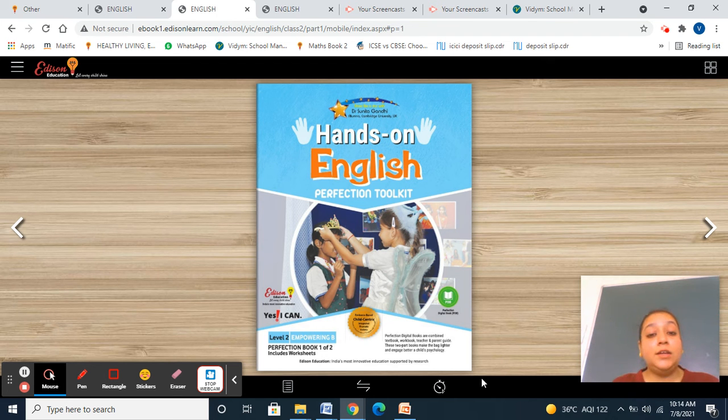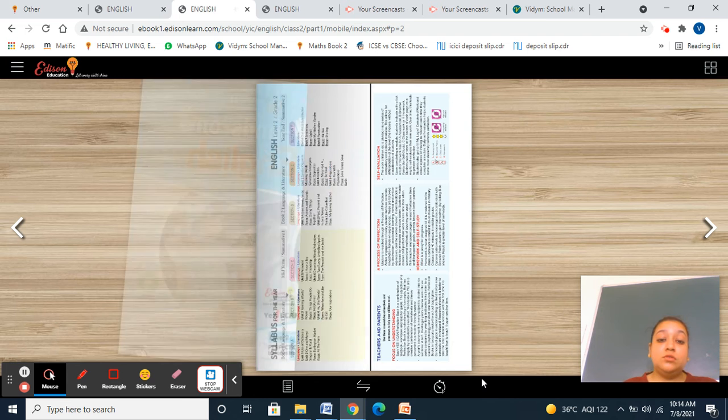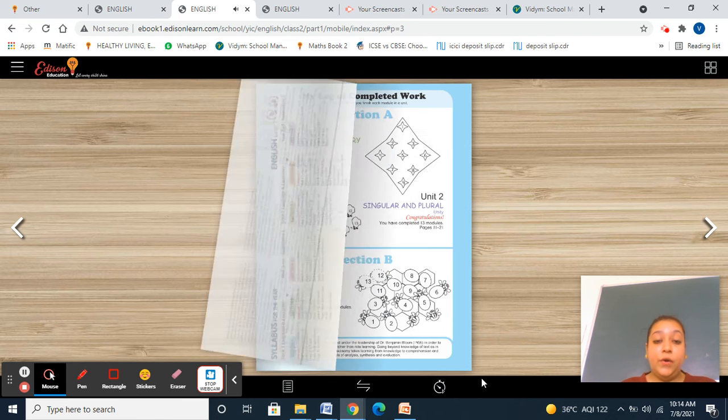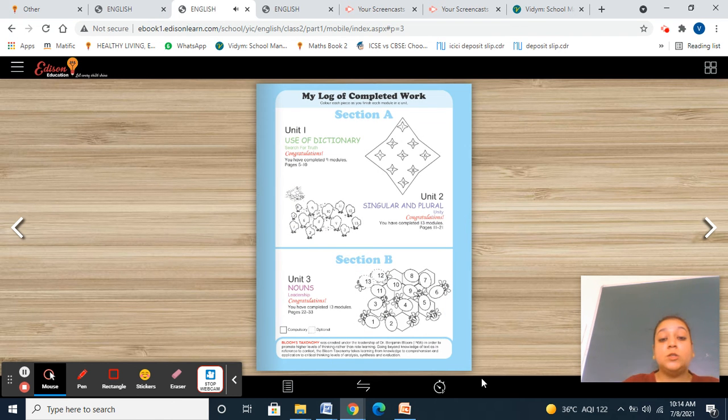Please take out your English book, Hands on English Perfection Toolkit Level 2, Empowering B, Perfection Book 1 of 2. Today we are going to start with Section B or Tier 2. Section B consists of two units, Unit 3 and Unit 4, nouns and gender respectively. Today we are going to learn about the types of noun. We classify nouns in four categories: person, place, animal or thing.